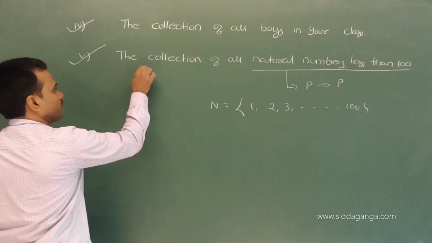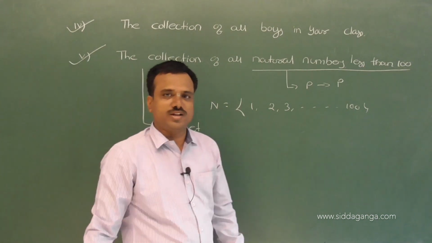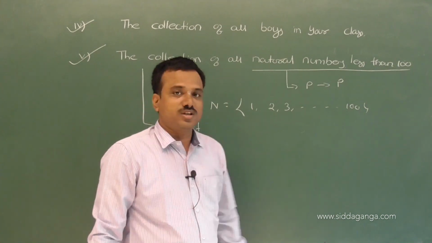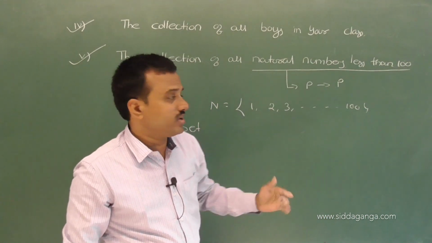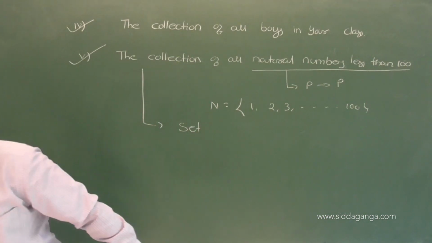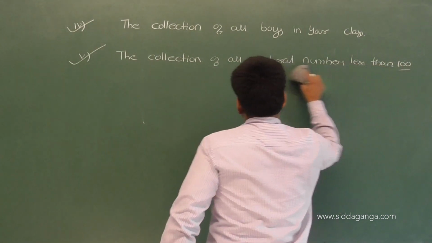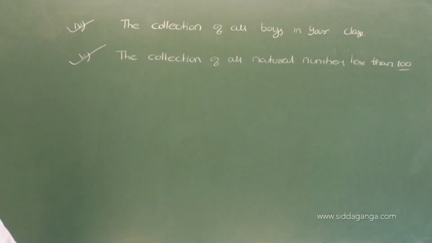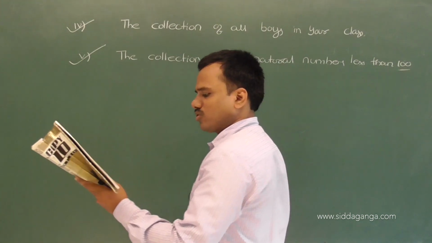This collection is nothing but a set. Justify your answer: it should not vary from person to person. Yes, it is a set. So these types of questions are there. Remaining 4 questions are there. So okay, we take one more question.